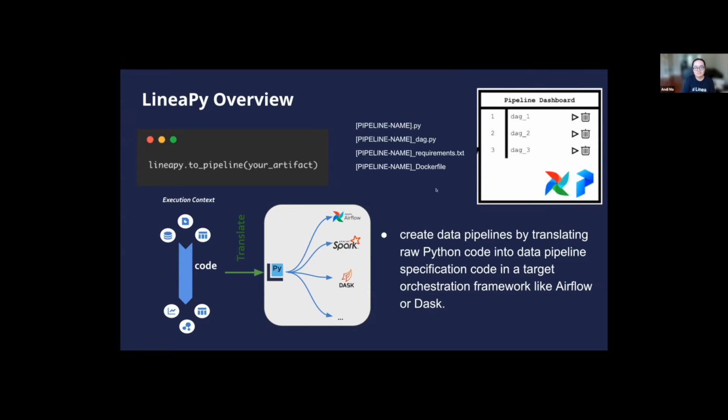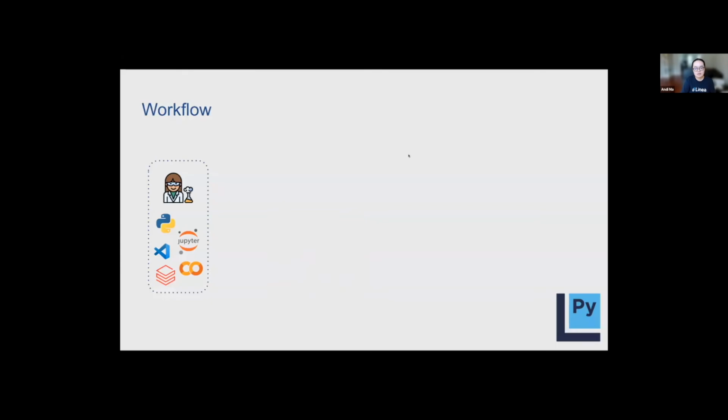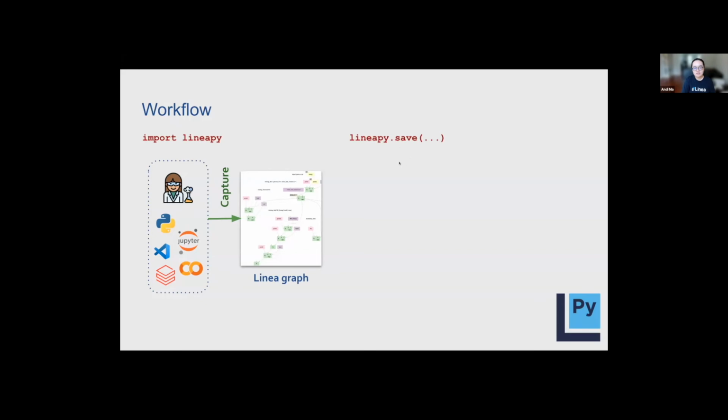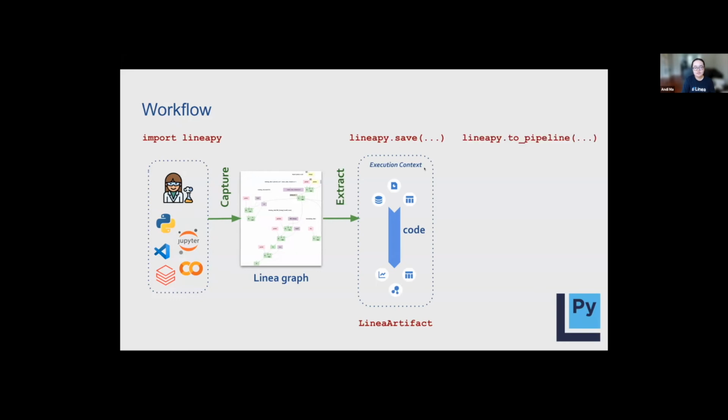Let's now have a recap of LineaPy's workflow. First things first, we import LineaPy, which begins to capture your workflow and create a Linea graph in the background. We then call linea.save on a data science artifact of your interest, which could be a data frame, model, or anything else, and then create a Linea artifact, which contains both the artifact value and the code for generating that value. Calling to_pipeline on a Linea artifact translates it into a pipeline in any target orchestration framework you prefer.